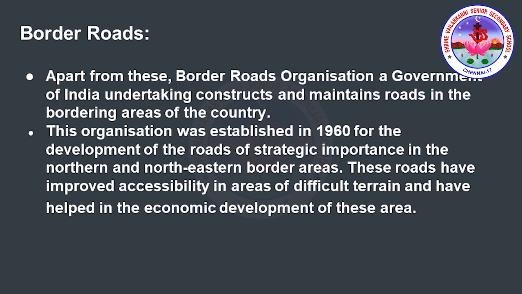Next one is the border roads. Apart from these, the Border Roads Organization is a Government of India undertaking. It will construct and maintain the roads in the bordering areas of the country. Why is it very important? This organization was established in 1960, for the development of roads which have strategic importance because these are the border roads. So, here there should be a perfect road system, right?